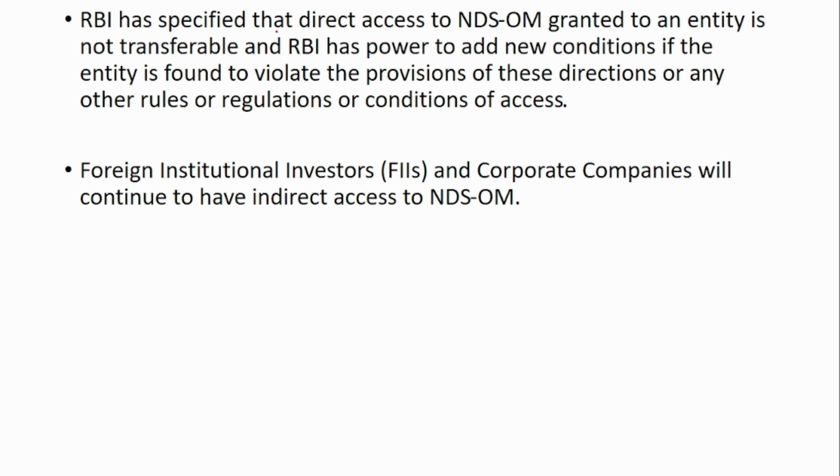RBI has specified that direct access to NDS-OM granted to an entity is not transferable. Whatever access is granted to an entity, they cannot transfer that right to any other entity. RBI also has the right to add new conditions if the entity is found to violate any provisions. Foreign institutional investors and corporate companies still do not have direct access. They can only continue to access the secondary market via indirect access to the NDS-OM.